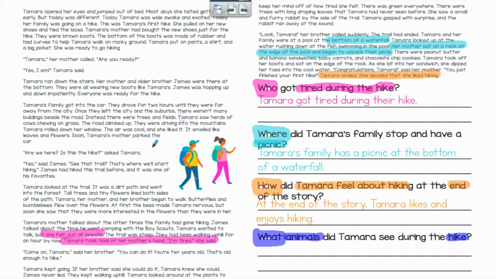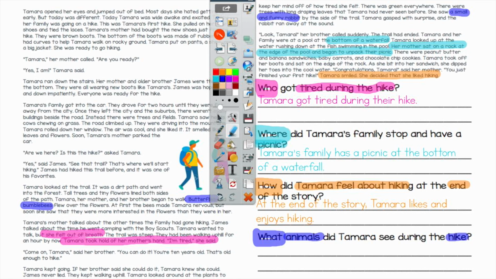So let's look in the middle of the story. Now in this paragraph, when they first start their hike, she mentions that they see butterflies and bumblebees. Now technically, butterflies and bumblebees are insects, but we'll count them as our animals. Let's see what else she finds. That's right. Near the end of our story, it talks about how she sees a small furry rabbit. These are three great animals that we can add to our answer. So now that we've marked our evidence, let's go write down our answer.